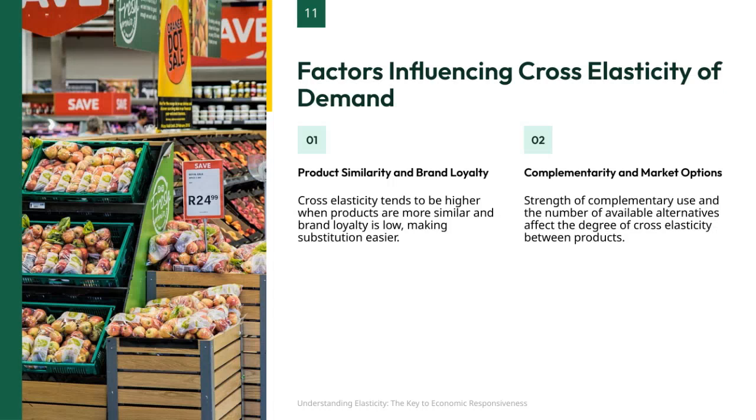Here we're looking at the key factors that influence cross-elasticity of demand. First, when products are very similar and consumers don't have strong brand loyalty, the cross-elasticity tends to be higher. This means it's easier for customers to switch between products because they see them as substitutes. On the other hand, the strength of how products complement each other and the number of available alternatives also plays a big role. When there are many options in the market and the complementary relationship is strong, it influences how sensitive demand is to changes in the price of related goods.